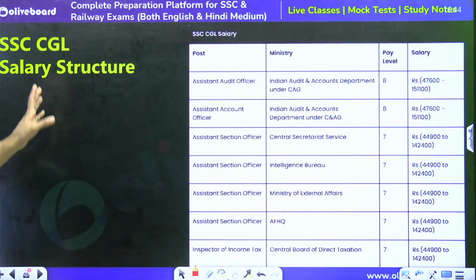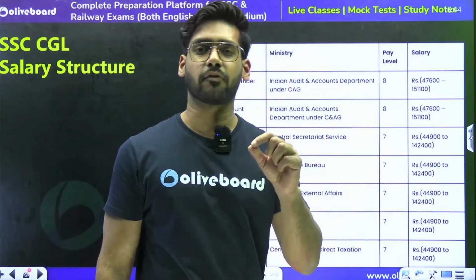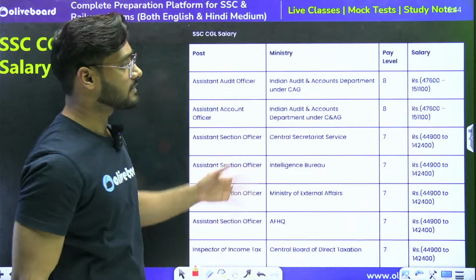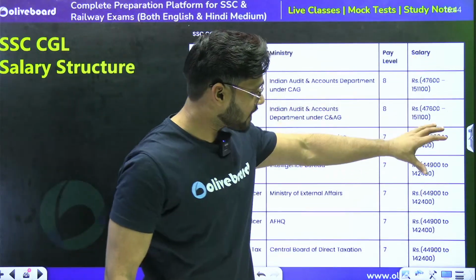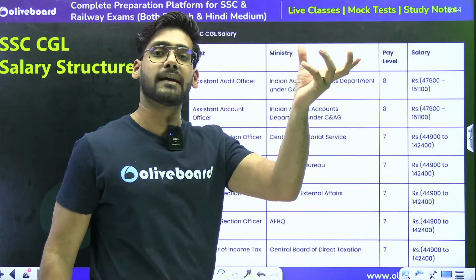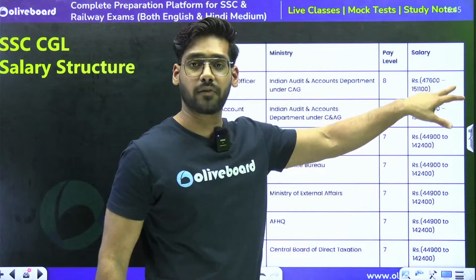Next, salary structure. What is the salary structure in the SSC CGL for different posts? These are the salary structures that we can see. The minimum salary in each and every post is around 45,000. That can range up to 1 lakh plus. You can see 47,600 to 1,51,100, right?